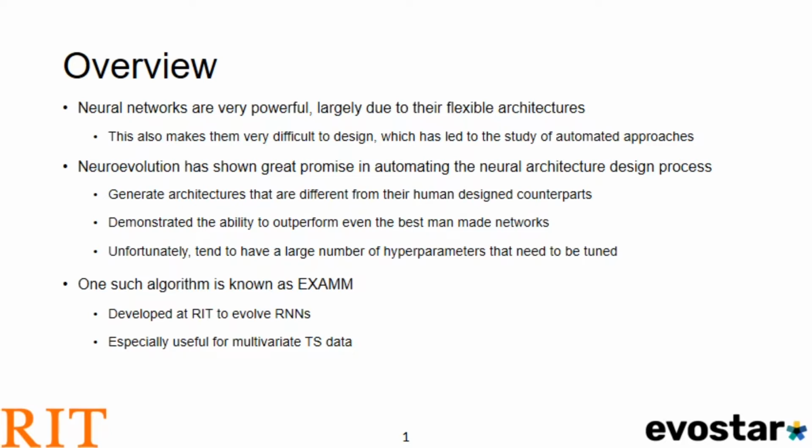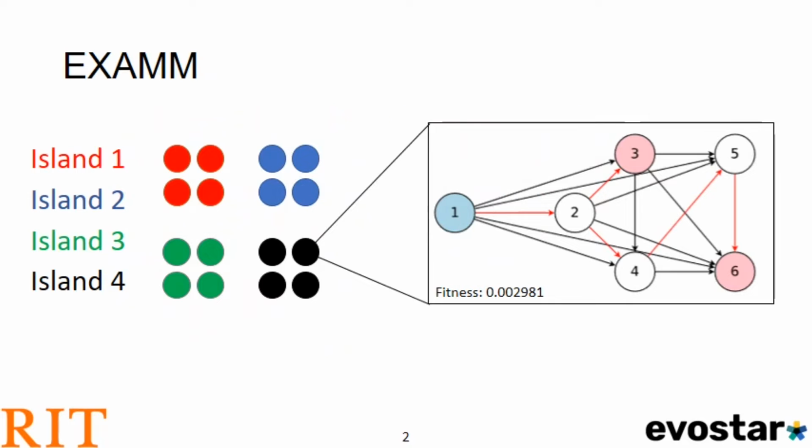One such algorithm is known as EXAMM, and it was developed at the Rochester Institute of Technology to evolve recurrent neural networks. It has proven to be especially useful for multivariate time series data. At the core of EXAMM is a master process that maintains a population of candidate genomes distributed across a certain number of islands. Each island contains an identical number of genomes, and each genome consists of a neural architecture along with an associated fitness value, which is calculated based on its test set performance.